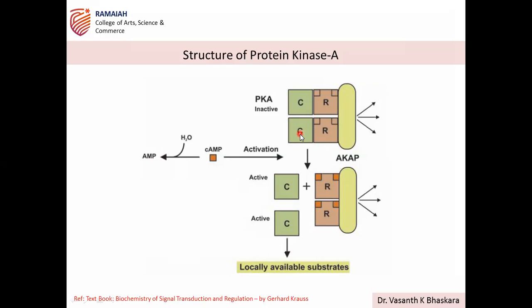Understood? So in the inactive form, I said, the inhibitory domain of the regulatory subunit is masking the catalytic site of the C subunit, so the activity is inhibited in the inactive form of PKA. Now, when cAMP is binding, first one cAMP will bind, and this binding is cooperative binding.